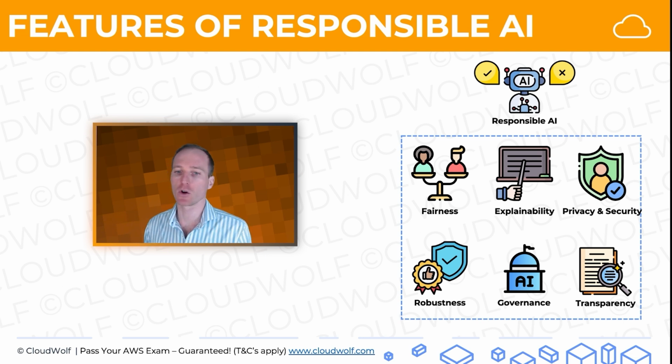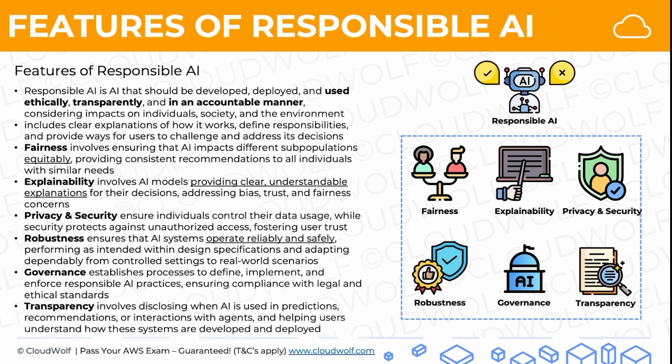So there we go. Those are the 6 main things. Again, the number might be slightly different. The titles might be different, but those are the main core concepts that AWS expects you to know about responsible AI, and these can and probably will come up on the exam. Here's a quick summary of what we discussed.